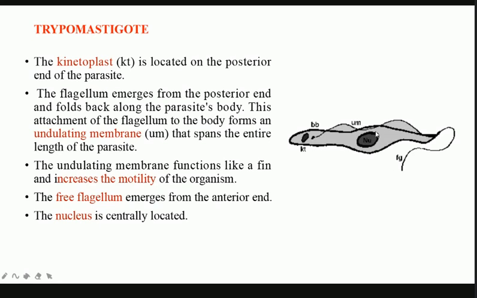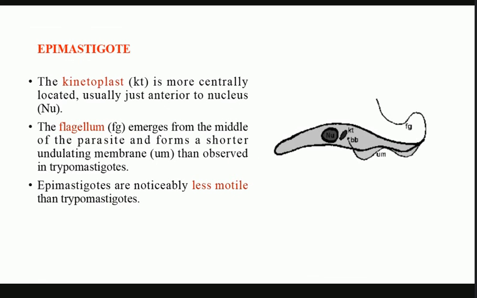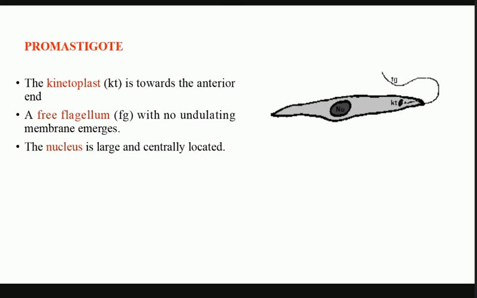You can clearly see that the kinetoplast has shifted towards the anterior side, and there is a basal body adjacent to the kinetoplast. The nucleus is centrally located. No undulating membrane is present, so the flagellum comes out as a free flagellum. So that is the final form, the promastigote form.